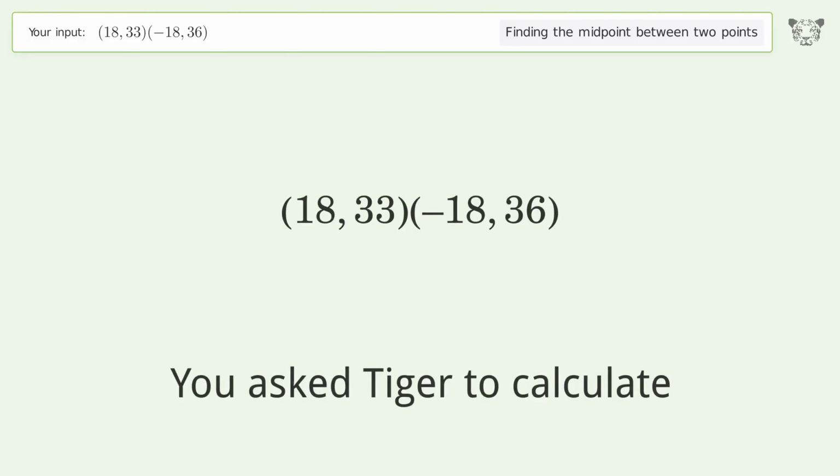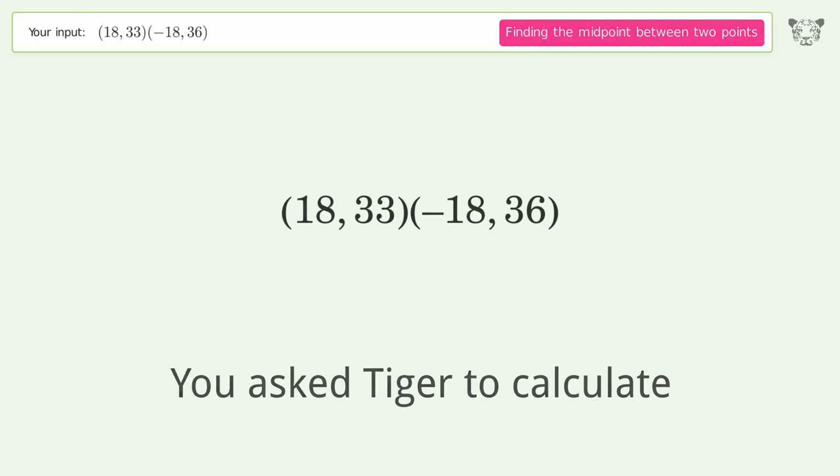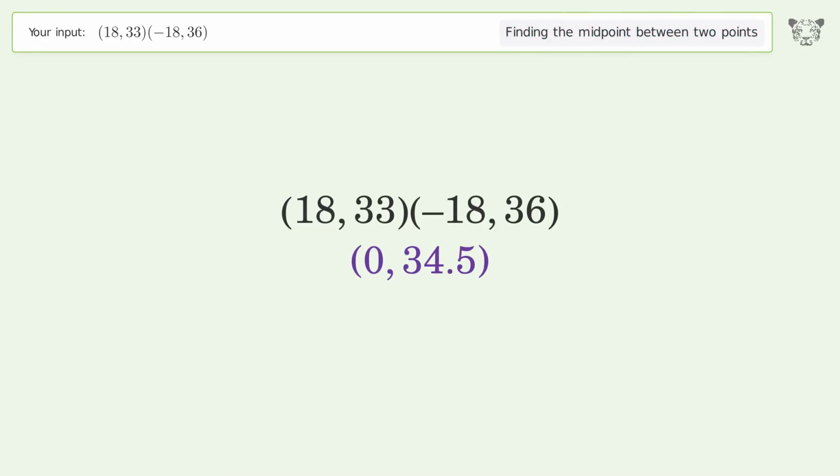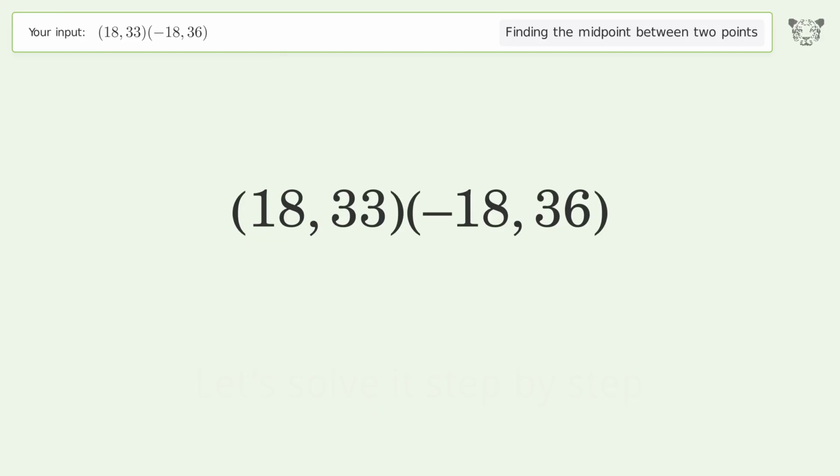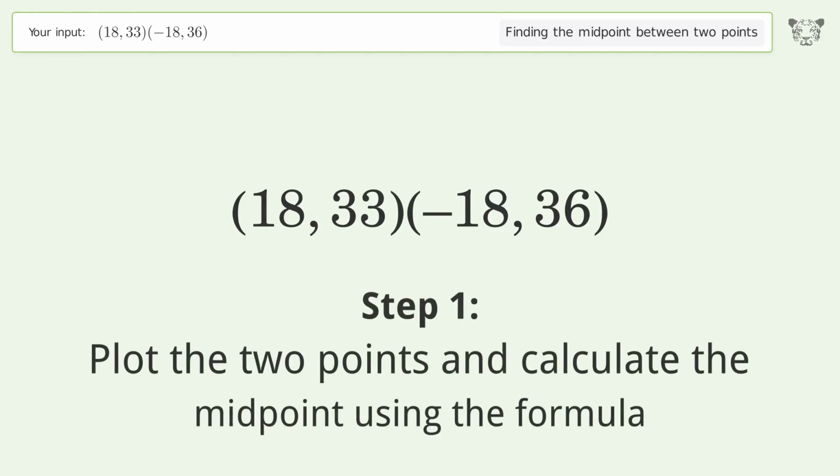You ask Tiger to calculate. This deals with finding the midpoint between 2 points. The midpoint between the 2 points is 0, 34.5. Let's solve it step by step. Plot the 2 points and calculate the midpoint using the formula.